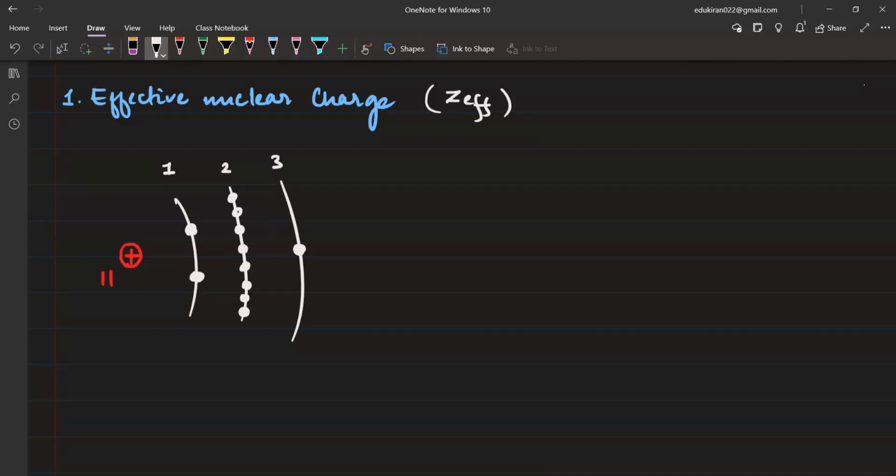So what do you think? Which electron will experience the largest attraction, the largest pull from the nucleus? The shell number 1, 2, or 3? Tell me, guys. Which electron? Shell number 2. The first shell, second shell, or third shell? Second. Why second? Because it has the most electrons.